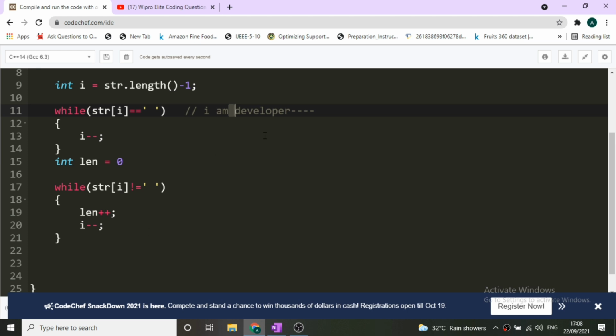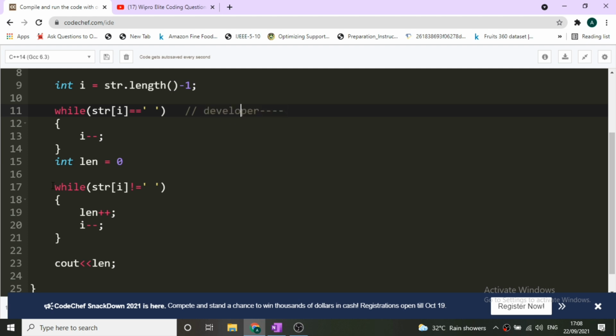What does it mean? This means that our last word is over, and in the end what we'll do is simply see our length. Now there is one slight error in this particular while loop. Let's suppose we had only this string, that is "developer", and then there were certain spaces. It doesn't matter whether there were spaces or not. So let's suppose it was there only.